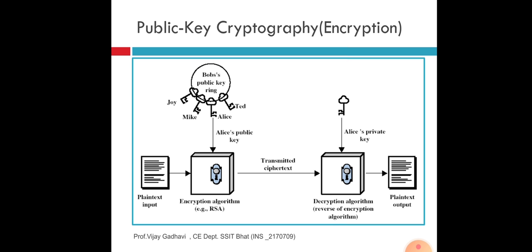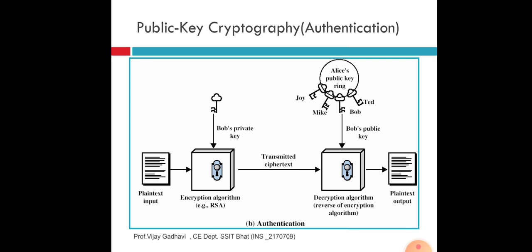In decryption, Alice is the only person who is aware of the private key. The decryption algorithm applied here is obviously the reverse of the encryption algorithm. Then we get a plain text output. This is public key cryptography, or the process is encryption.